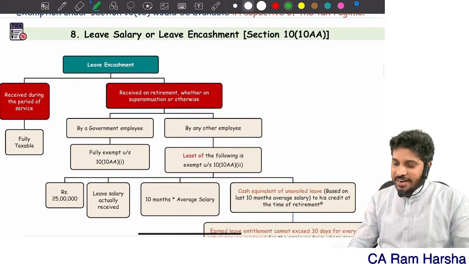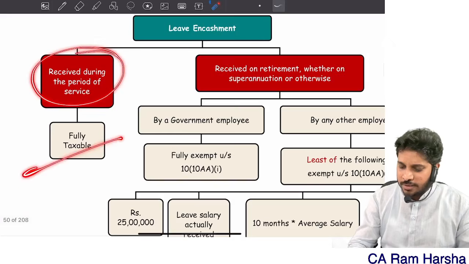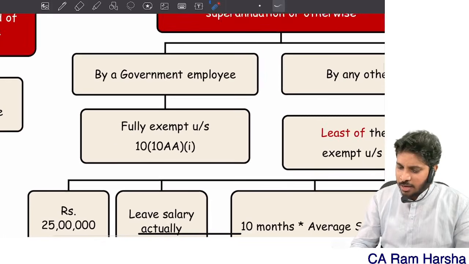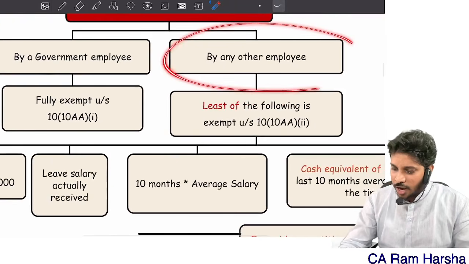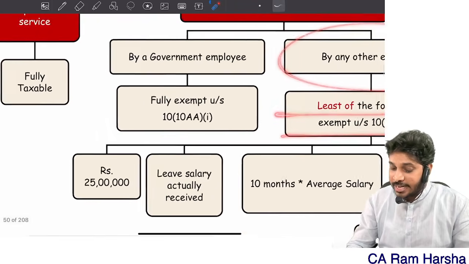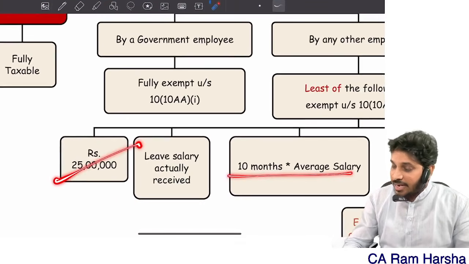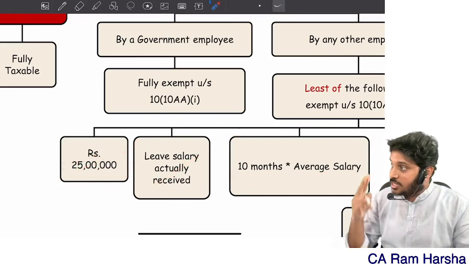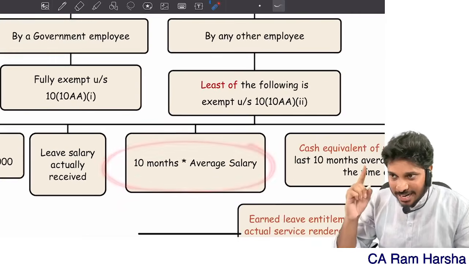Next, leave encashment. Again, remember, leave encashment received during service is fully taxable. On retirement I am receiving, sir. At that time, a government employee is fully exempted. Yes or no? Sir, a non-government employee? Then 4 criteria were given. So 25 lakh. Leave salary actually received. Remember, for gratuity it is 20. For leave encashment it is 25 lakh. 10 months into average salary, that is 1 criteria.